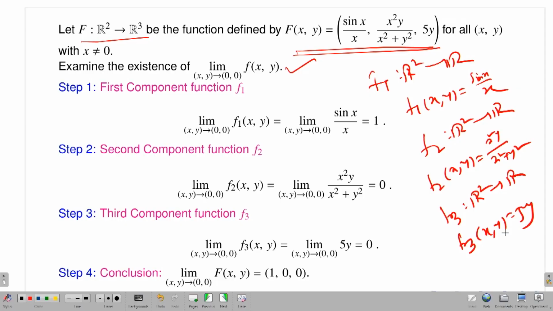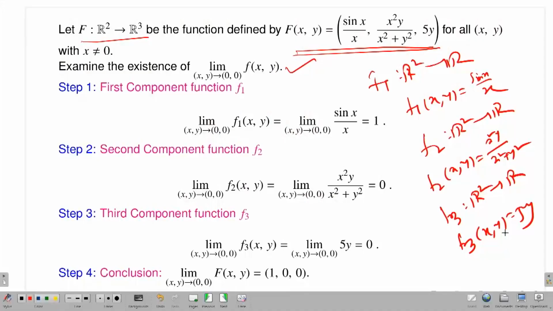Now, just to apply the earlier theorem, if I see the existence of the limit of the component functions, I can conclude the existence of the limit of the original function. Let's see. The limit as (x, y) approaches (0, 0) of f1 of (x, y) is nothing but the limit of sin x by x, and we know that this limit is always 1 from single variable calculus.